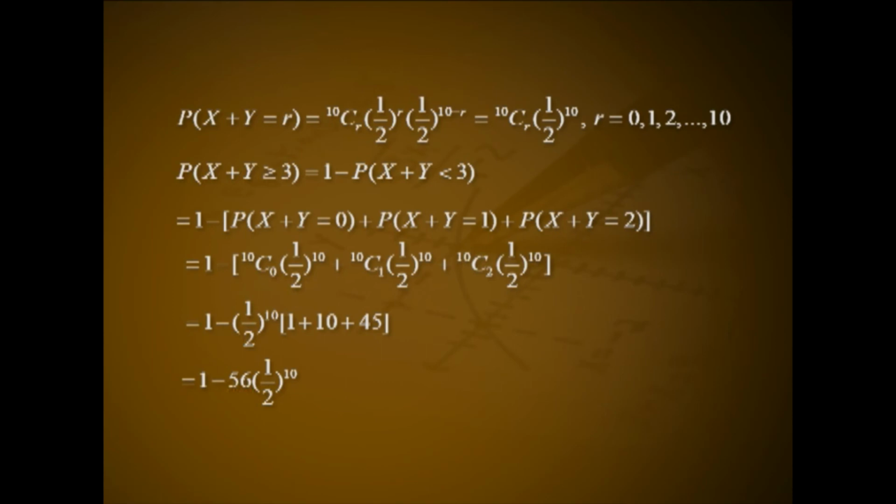That is 1 minus [10C0 (1 by 2) raised to 10 plus 10C1 (1 by 2) raised to 10 plus 10C2 (1 by 2) raised to 10]. That is 1 minus (1 by 2) raised to 10 into (1 plus 10 plus 45). That is 1 minus 56 into (1 by 2) raised to 10.